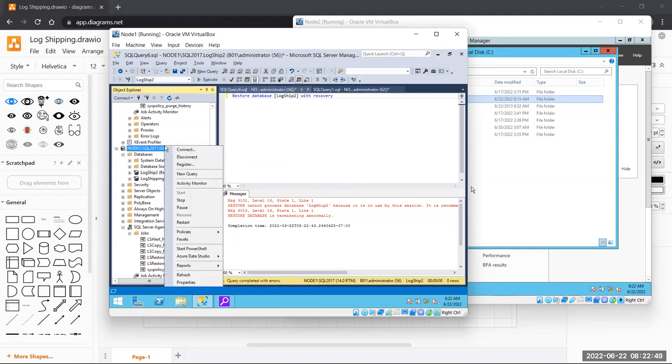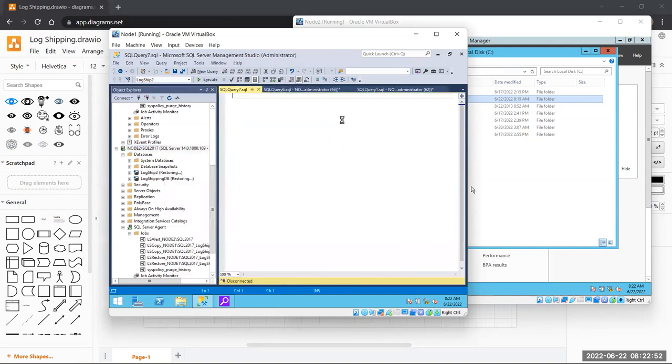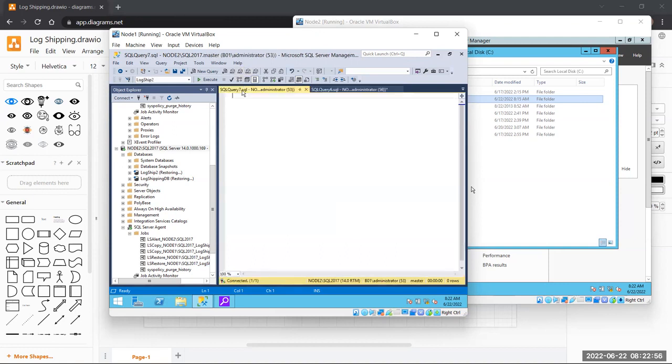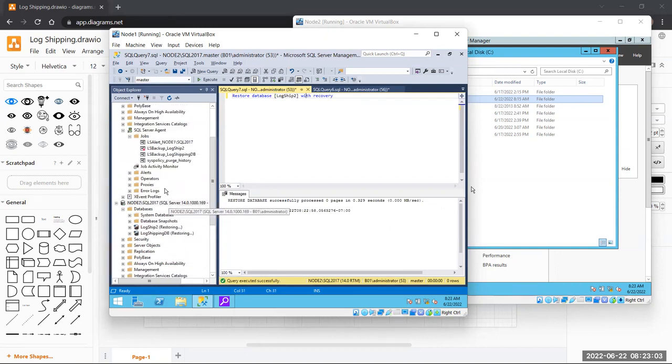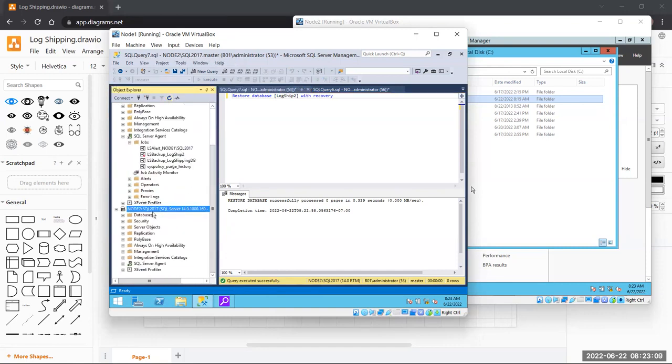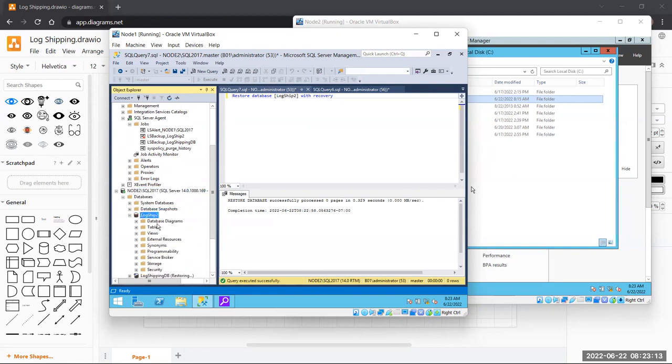Okay. Is it online? Let me just refresh it. Check. Yes, it is online. Can we check the files? Yes, we can check the file. Is the table available here? Yes, the table is also available. Okay. Now what do we need to do?